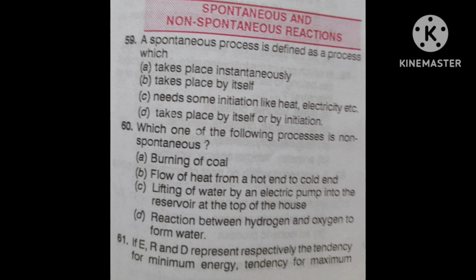In the third option, E is opposite and R and D are in the same direction. In the fourth, E, R, D, all three are opposite. Just think and answer. It will take around one minute. Think first, after that I will tell the correct answer and explanation.